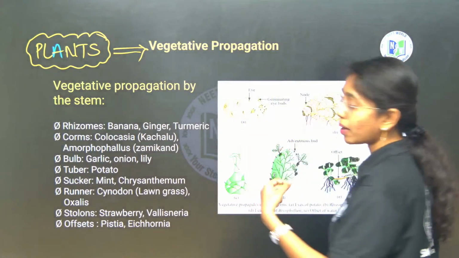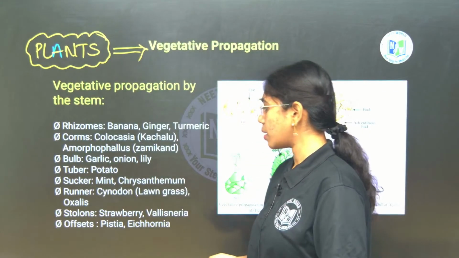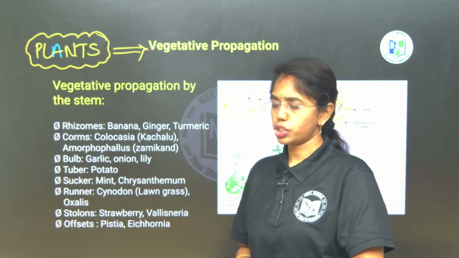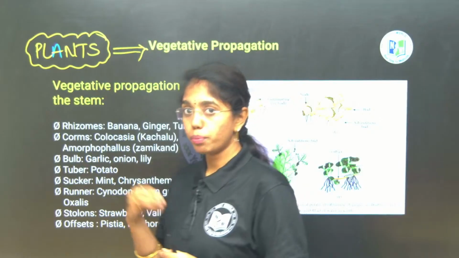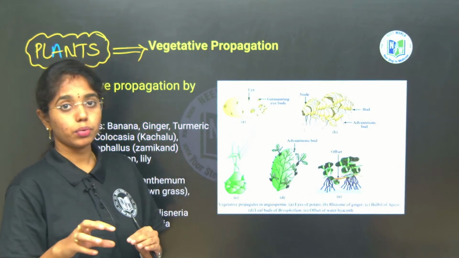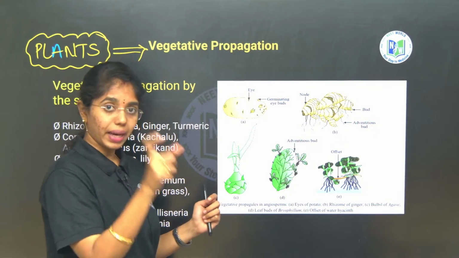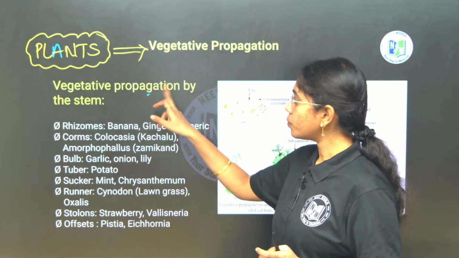So from stem, both underground stem modifications and subaerial stem modifications that we have learned will all help in vegetative propagation, which means nothing but that from any part of the parental body, that part will be giving rise to a new plant body. Any part of the parental plant body will be giving rise to a complete new plant body, that is vegetative propagation.